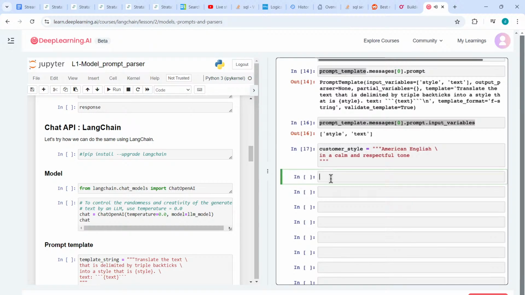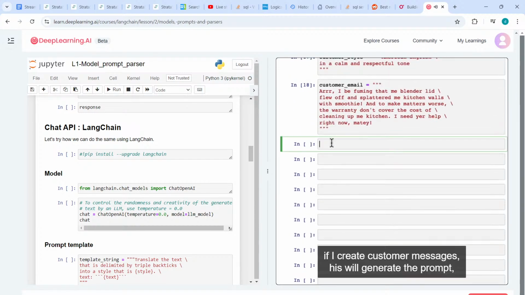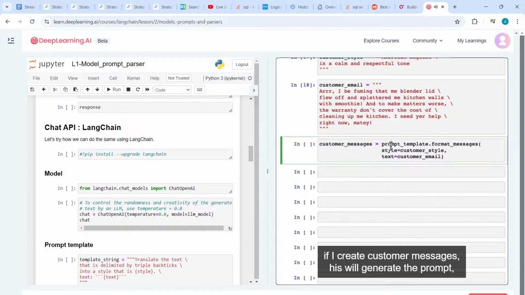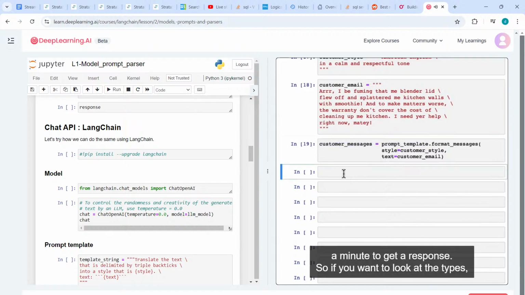And here's my same customer email as before. And now, if I create custom messages, this would generate the prompt, and we'll pass this to a large language model in a minute to get a response.